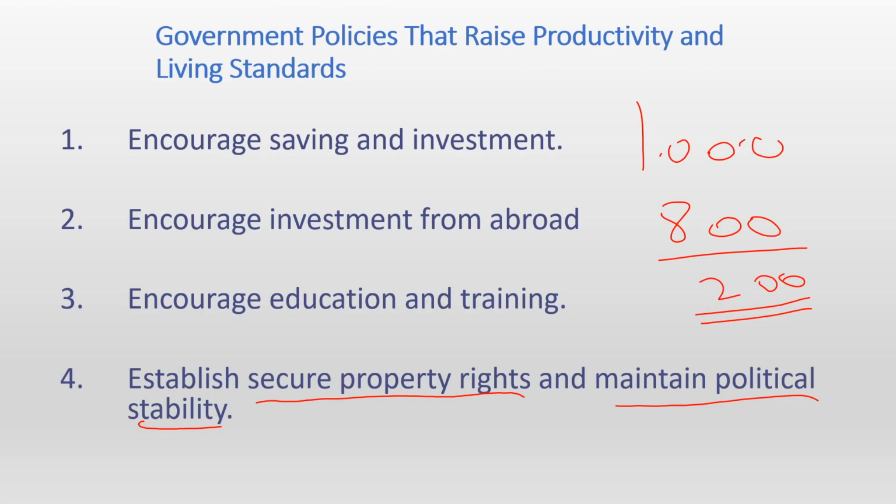Political stability is that the government is not changing every other day. So if there is democracy or whatever system the country is running, if it continues and there is no martial law and stuff like that, then there will be political stability. Secure property rights and political stability are important government policies and are very important to increase standard of living.